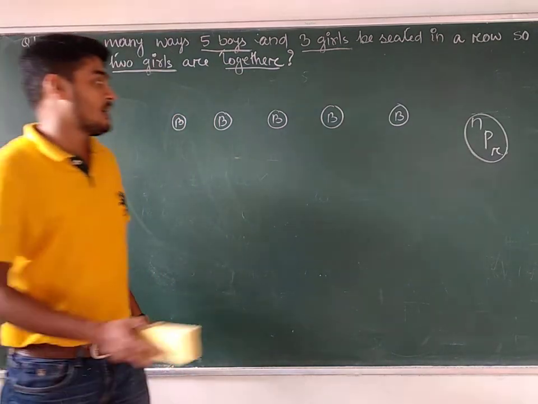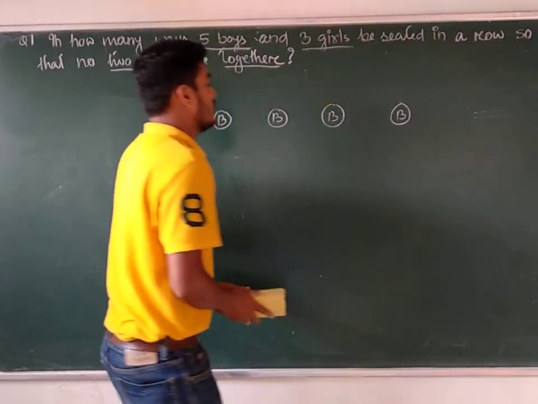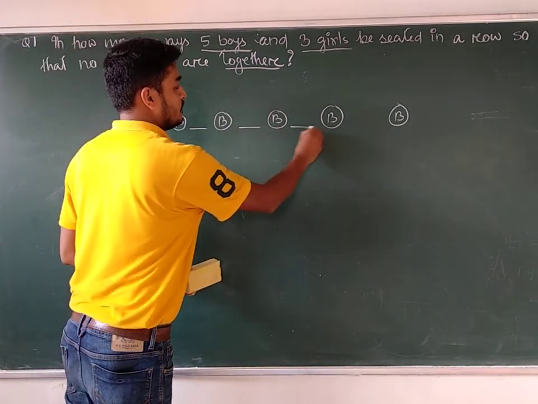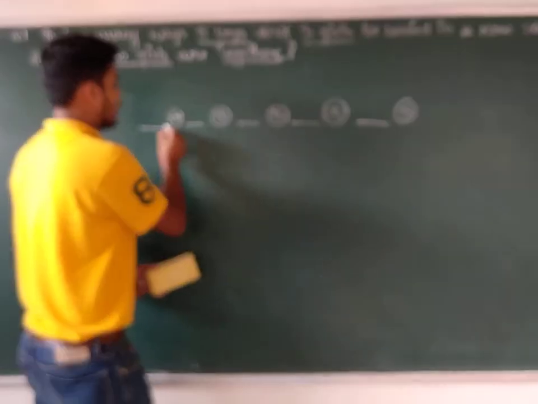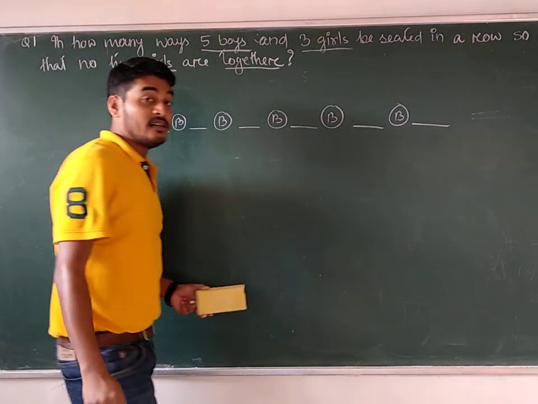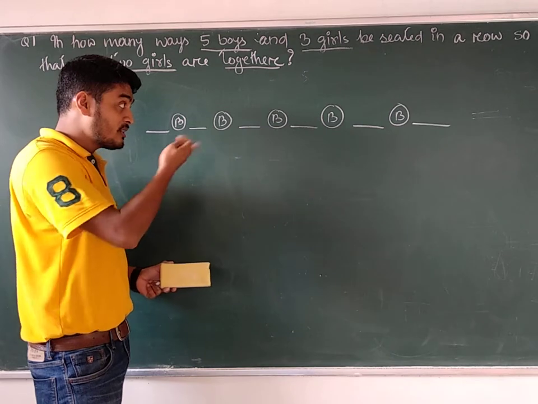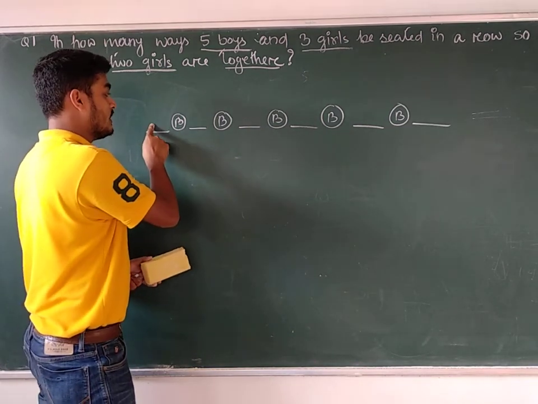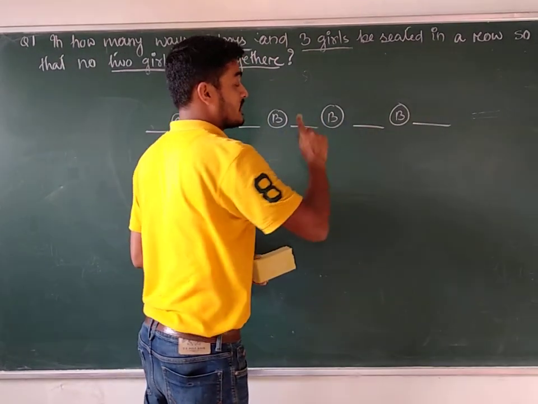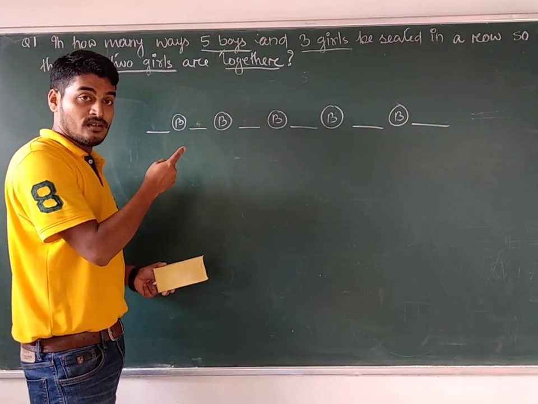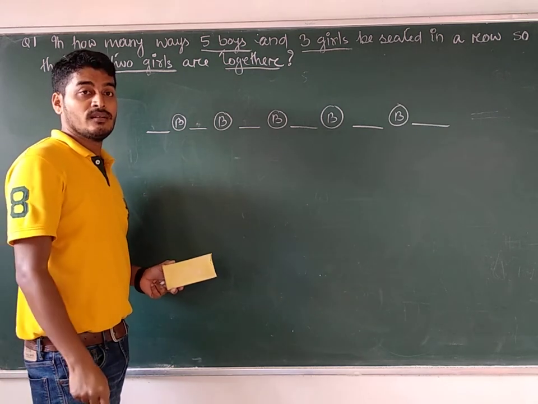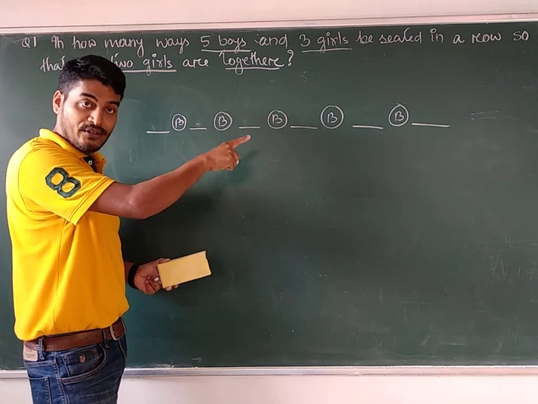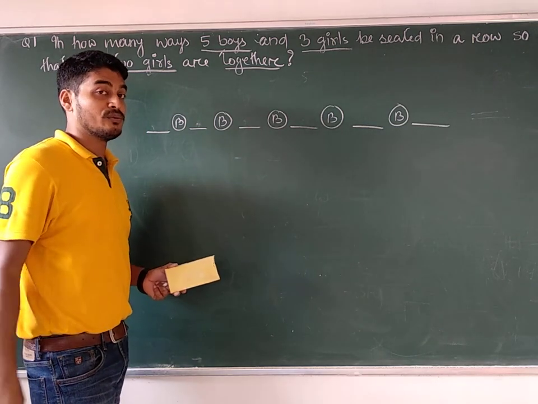Let me explain for you. Listen, in the remaining blank places, if I allow the girls to sit there, then obviously no 2 girls will be together, because one chair is given in between them. Girls can be seated only in these places. I have opened places for the girls in this way, so no 2 girls will be together.